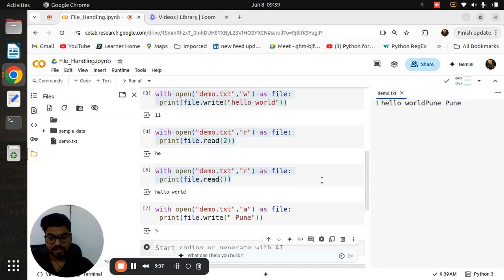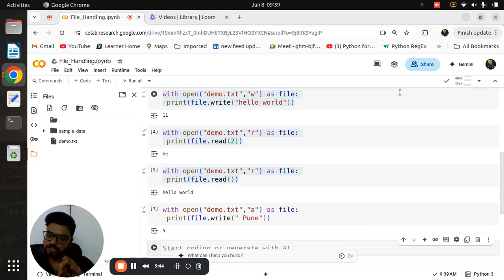But if you notice here, Pune is already there. Why is it not erasing? Because append mode does a simple thing. It will not erase anything. It will add the data at the end of the file. That's it. Nothing changes. Whenever you are using the append mode, always remember it will add the data at the end of the file.